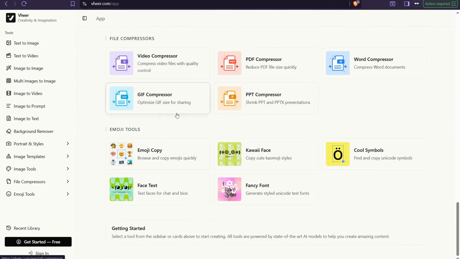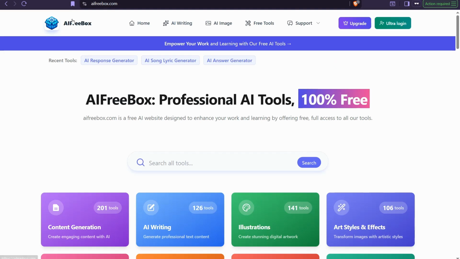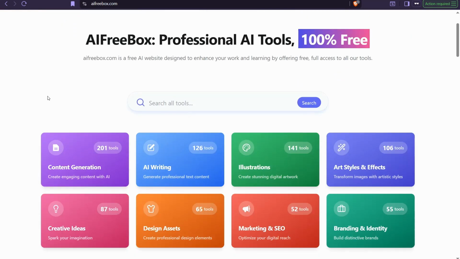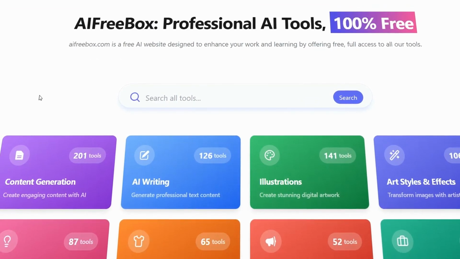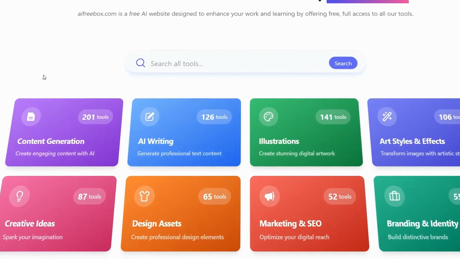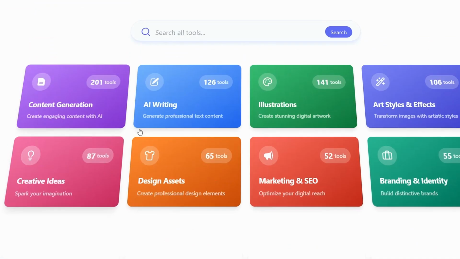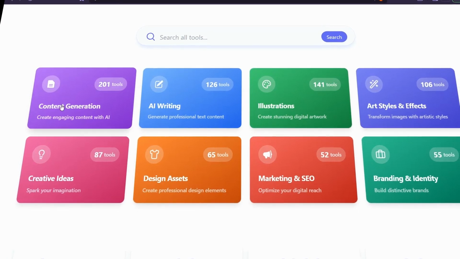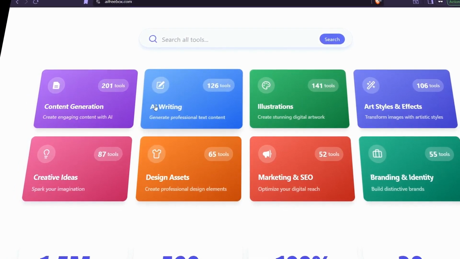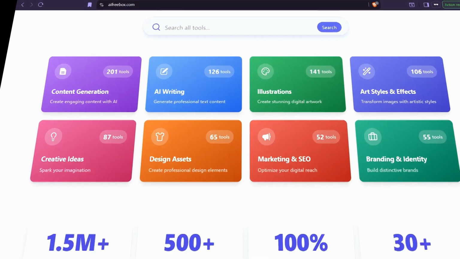And the next website is AIFreeBox.com, which contains over 500 AI tools for many categories: plugin, sales, social media, copywriting, image editing, generation, and so on. In different categories, as you observe: marketing, SEO, branding, content generation, AI writing, illustrations, creative ideas, and so on.